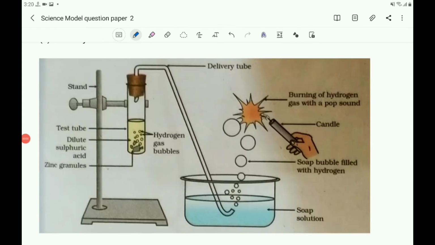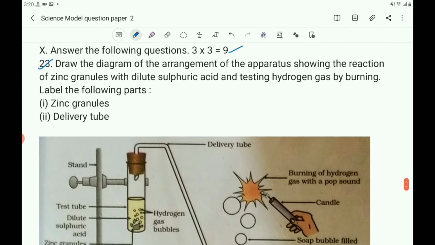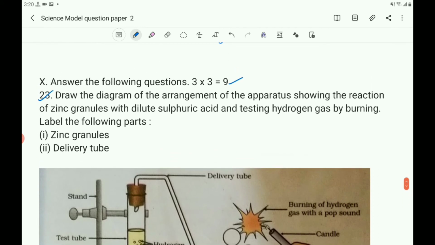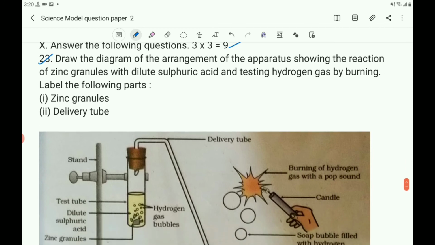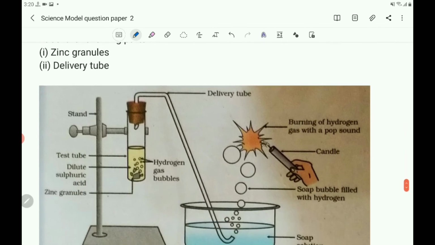Children, draw the diagram which shows the arrangement of the apparatus for the reaction of zinc granules with dilute sulfuric acid, and testing hydrogen gas by burning. See here, this is the zinc granules, it is shown here, and you label this.